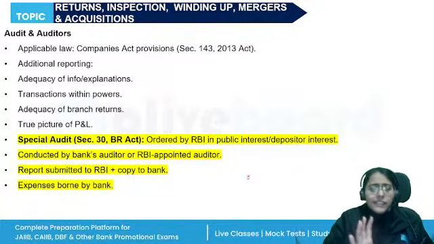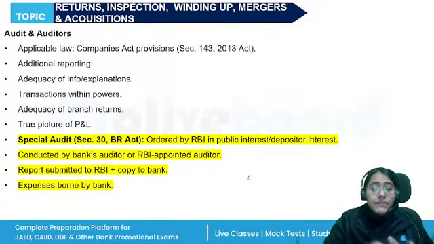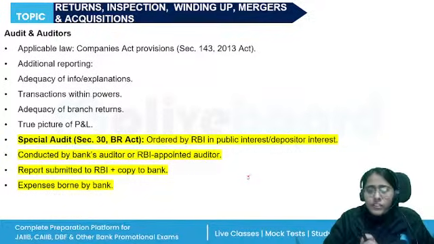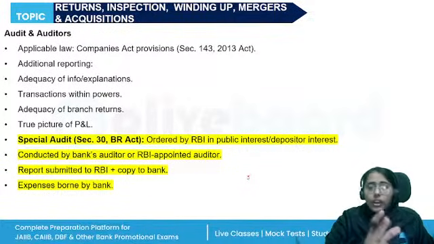Nothing misleading is there, no omission is there, whether the information and explanation is satisfactory, whether all the transactions in the company are within the powers of the company or not, whether the returns are adequate or not, does the profit and loss account show a true picture of the company or not. These things will be stipulated by the auditor.